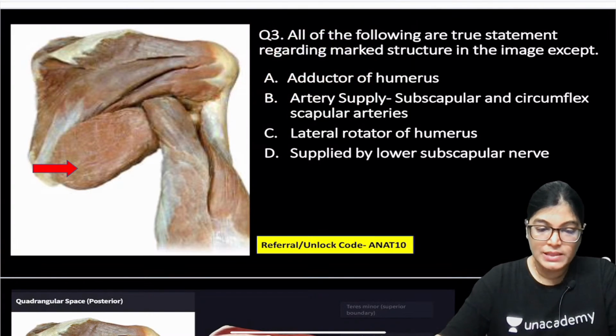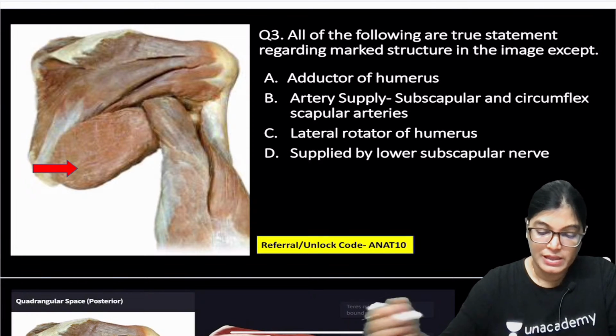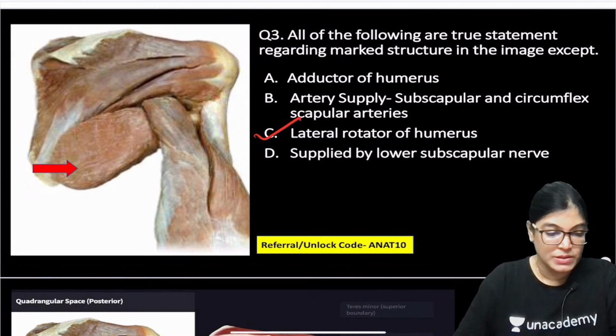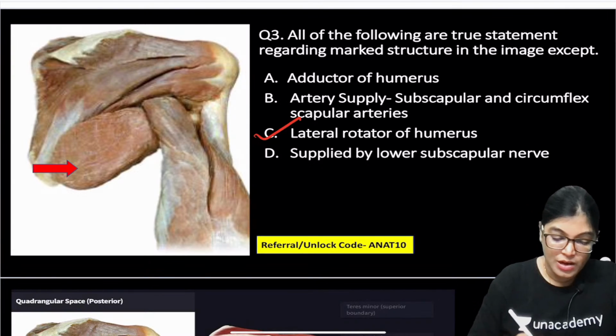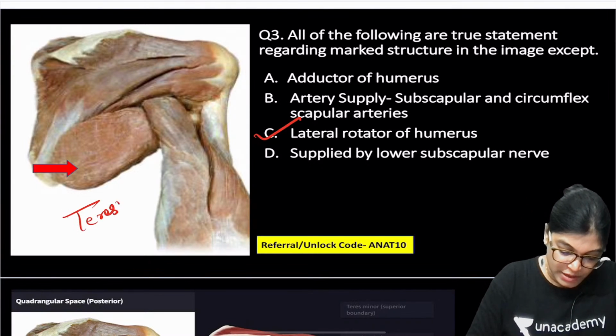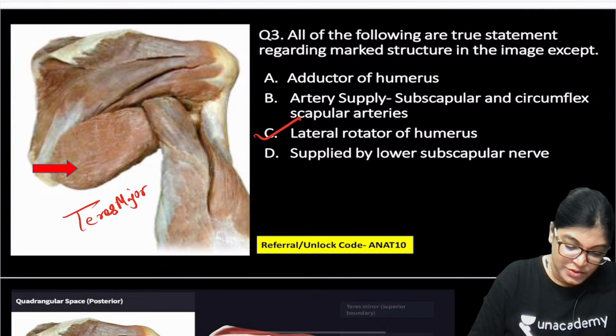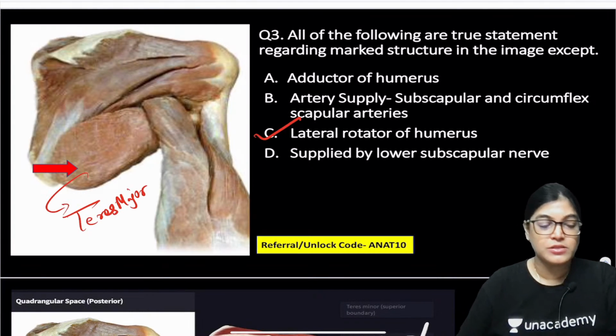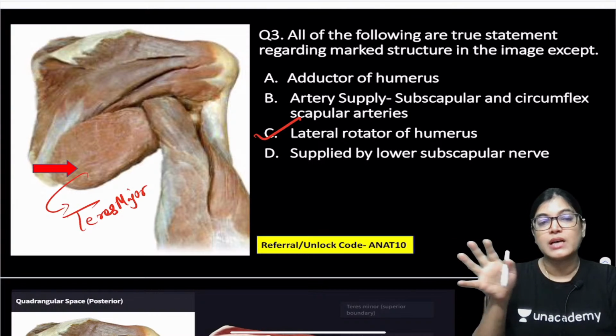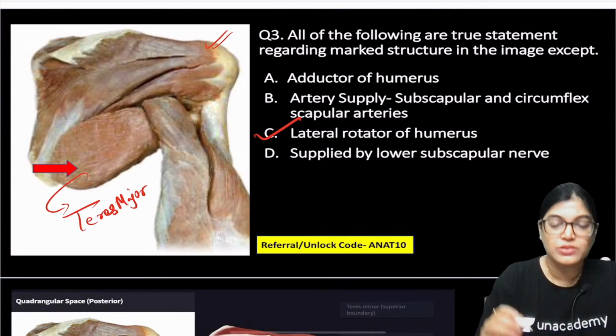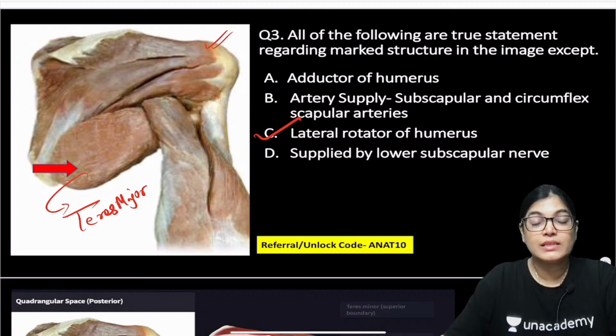So my dear aspirants, the wrong statement for question number 3 is lateral rotation of humerus. What is the marked muscle? The marked muscle is teres major. How are we going to identify it? You can see 3 muscles going towards the greater tubercle of the humerus, and we know that the greater and lesser tubercles of the humerus have the insertion of the rotator cuff muscles.